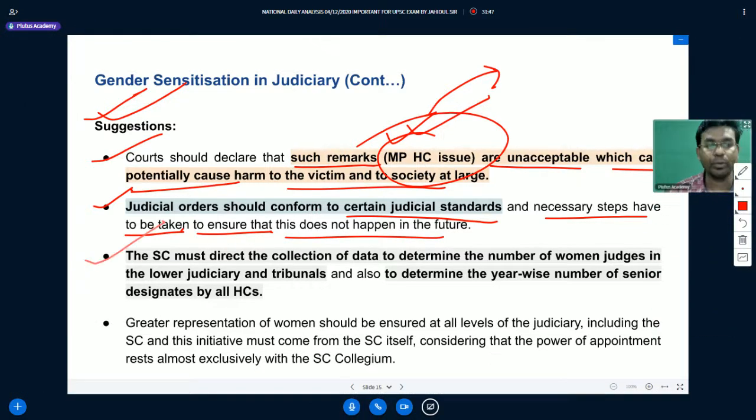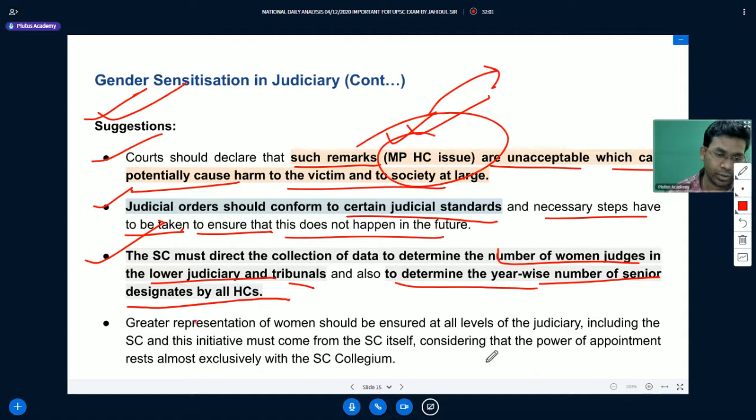The Supreme Court must direct the collection of data to determine the number of women judges in the lower judiciary and tribunals, and also to determine the year-wise number of senior designates to all high courts. Then greater representation of women should be ensured at all levels of the judiciary, including the Supreme Court, and this initiative must come from the Supreme Court itself, considering that the power of appointment rests almost exclusively with the Supreme Court collegium. As you know, judicial appointments happen with the help of the collegium itself. So there is a collegium system in India.